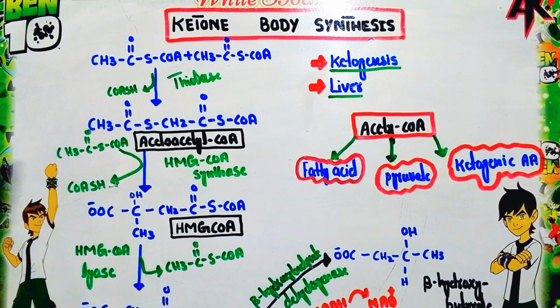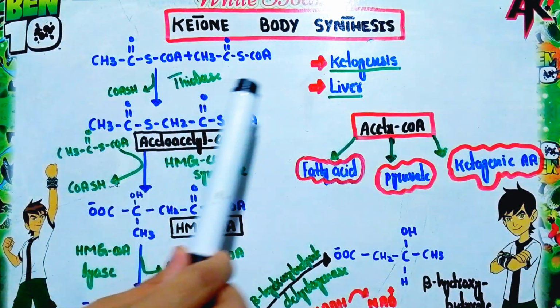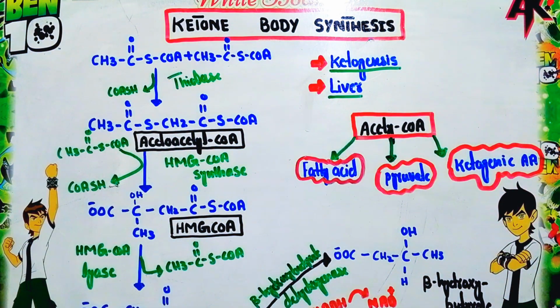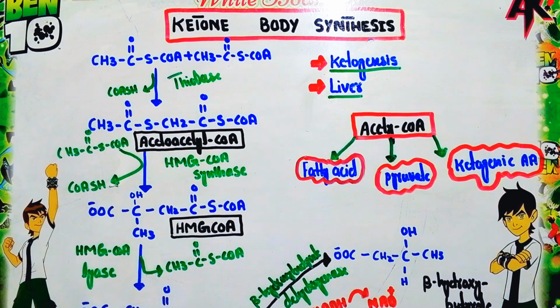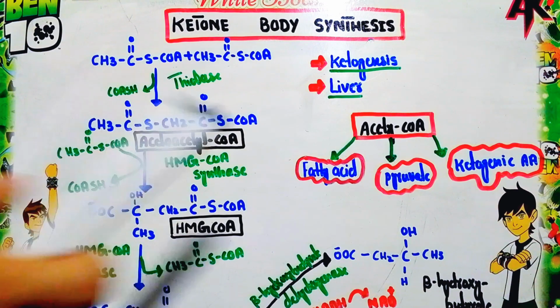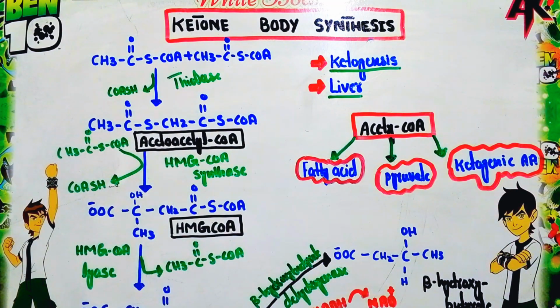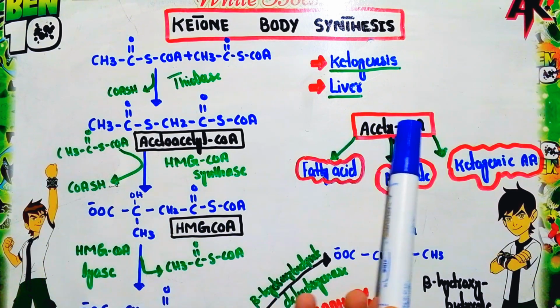The process of ketogenesis occurs mainly in one organ of our body that is responsible for the synthesis of the ketone body, and that is the liver. The enzymes responsible for the synthesis of the ketone body are present in the mitochondria of the liver. So no synthesis of the ketone body occurs elsewhere in our body except in the liver. Now how are ketone bodies synthesized? The main initial substance for the synthesis of the ketone body is acetyl coenzyme A.